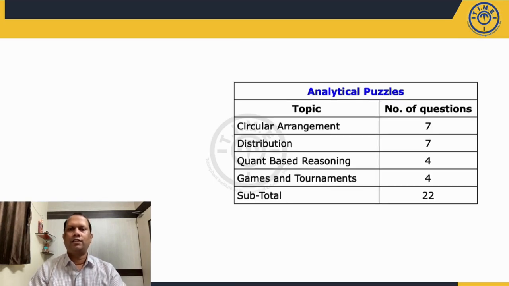In logical reasoning section, there were mainly 3 areas tested: analytical puzzles, analytical reasoning, and verbal reasoning. Let us do first the analysis of analytical puzzles. In analytical puzzles, there are questions from circular arrangement, distribution, quant-based reasoning, and games and tournaments. Out of the total 22 questions, the doable questions were circular arrangement and distribution questions were moderate levels. Quant-based reasoning and games and tournament were difficult questions, and also lengthy questions. So one can solve 14 to 15 questions from this analytical puzzle.